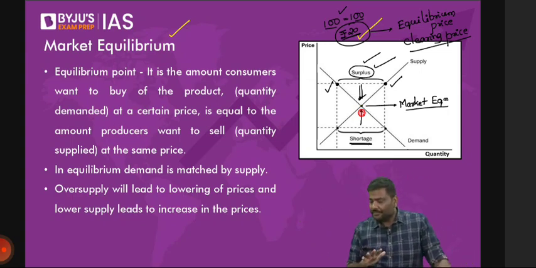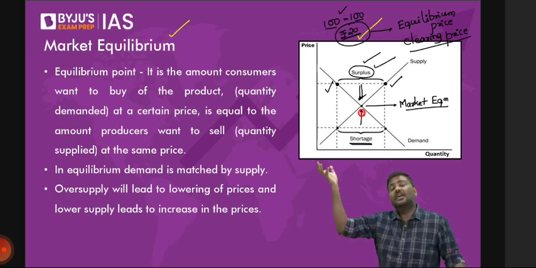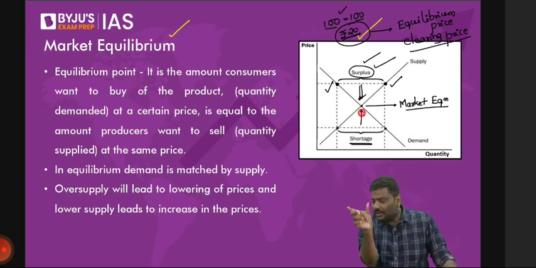It's against the law of supply. No, it's not against the law of supply. We have the law of supply itself. What is surplus? Supply is higher. Demand is 100 units, supply in the market is 150. The extra 50 units is the excess supply, surplus supply. So the prices will have to be brought down.